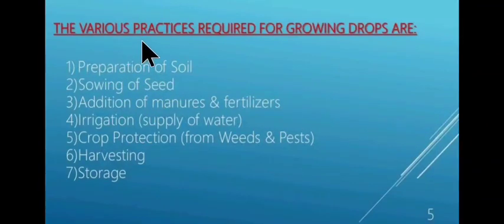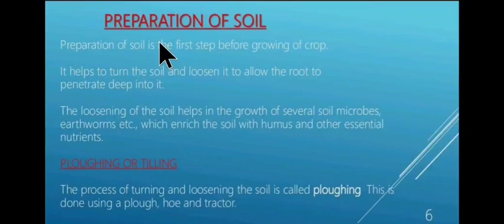Now, there are various practices that are required for growing crops, as follows. First is preparation of soil, next is sowing of seed, next is addition of manures and fertilizers, next is irrigation, that is supply of water, then crop protection from weeds and pests, next is harvesting, and the last is storage. Now, let's study about the first point, that is preparation of soil.